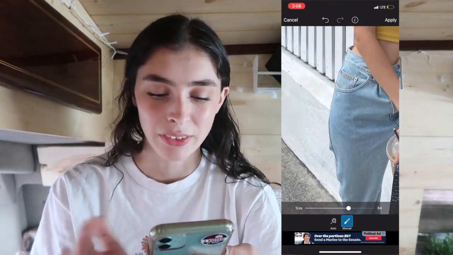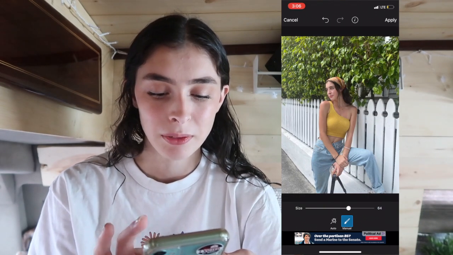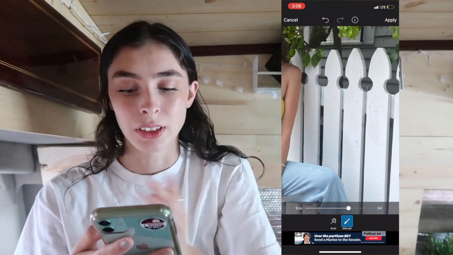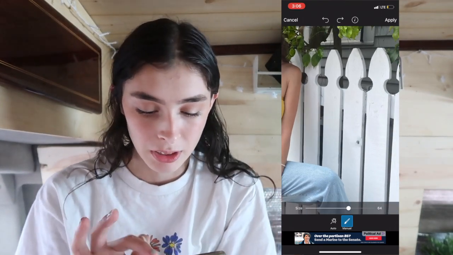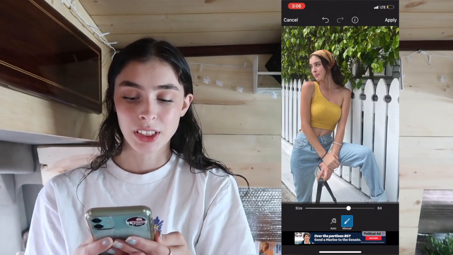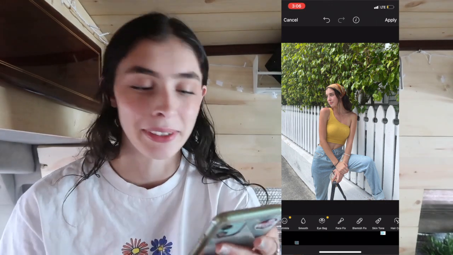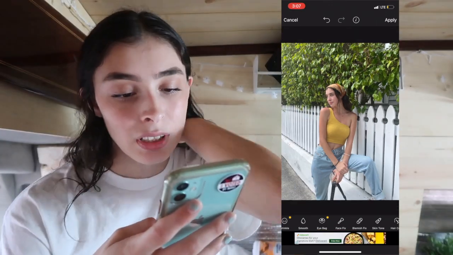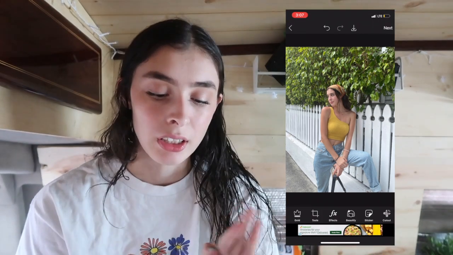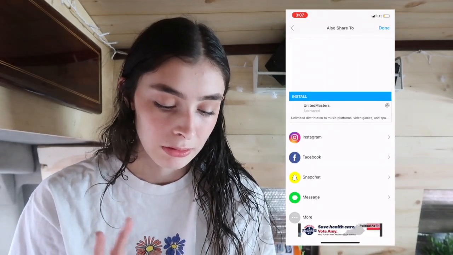I honestly might even crop that out later on. So really it's just the scuffs over here. Like I said, as random as that is, that's something I first noticed. So probably gonna get this fence piece here too. Oh. As you can see, just even the dirt on the fence makes a big difference in my opinion. But here is the before and here's the after. So now that I blemished out the fence, I'm gonna apply and then I'm gonna save.